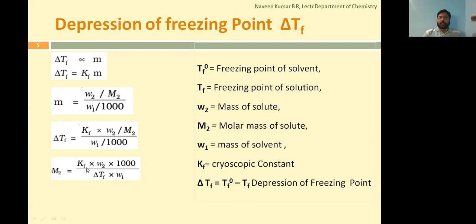Kf is the cryoscopic constant or molar depression constant. W2 is the mass of solute. Delta Tf is the depression of freezing point; if the value is not given directly, then by using its definition, Tf naught minus Tf has to be calculated to substitute in the formula. W1 is the mass of solvent.